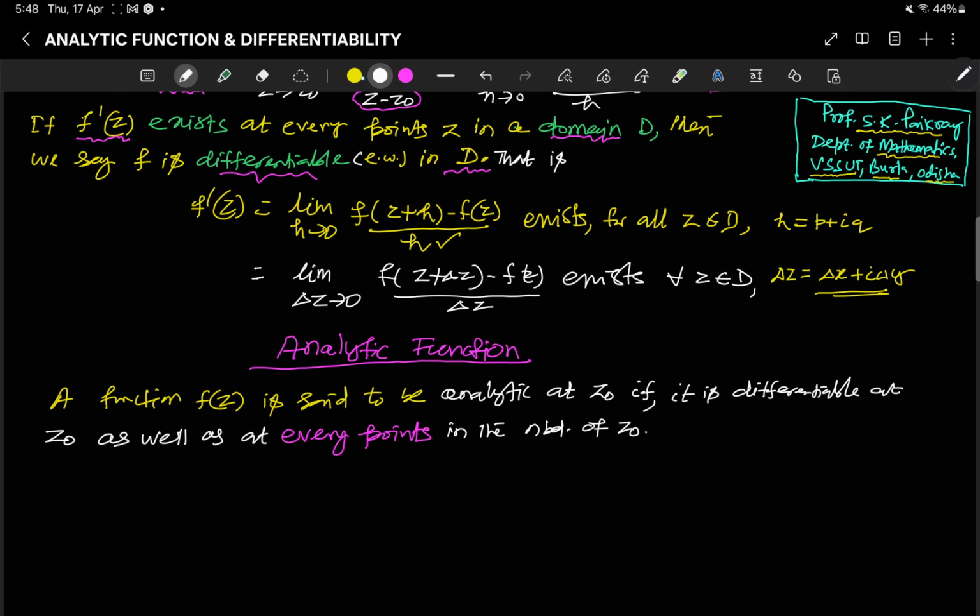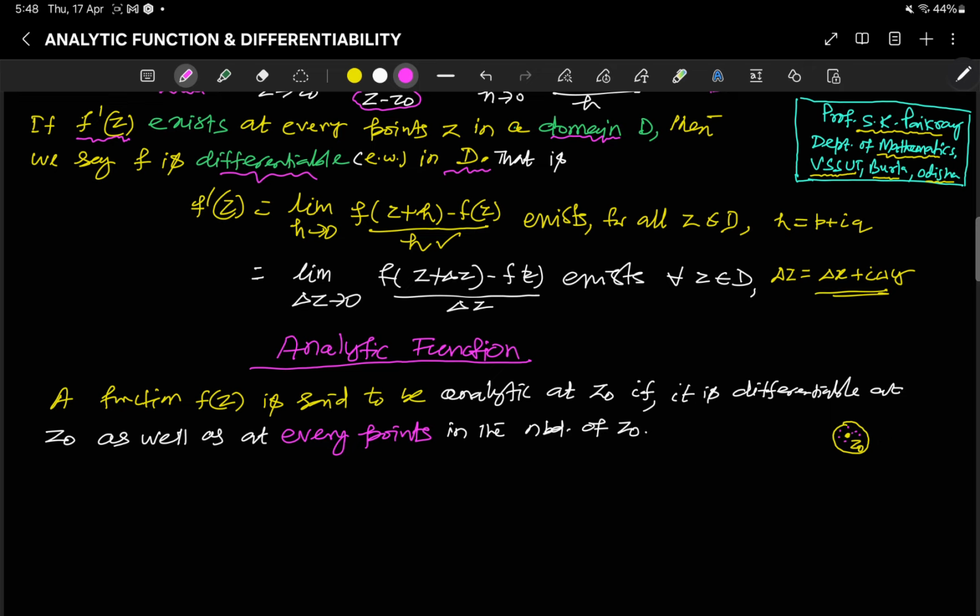In complex analysis, the neighborhood of z0 means an open disk containing z0. It is not only at z0 but also at every point in the neighborhood that it has to be differentiable. Merely at a particular point z0, if it is differentiable, we cannot say this is analytic.